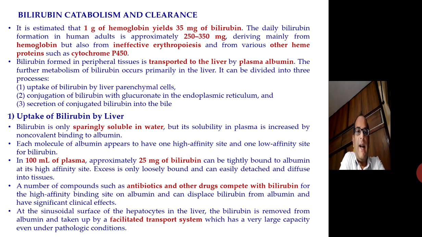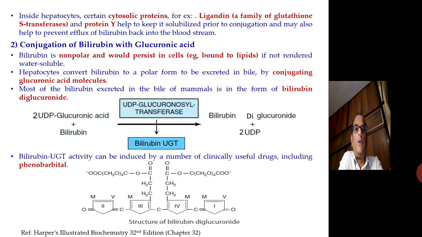A number of compounds such as antibiotics and other drugs compete with bilirubin for the high affinity binding site on albumin and can displace bilirubin from albumin and have significant clinical effects. At the sinusoidal surface of the hepatocytes in the liver, the bilirubin is removed from the albumin and taken up by a facilitated transport system, which has a very high capacity even under pathologic conditions. Inside the hepatocytes, certain cytosolic proteins like ligandin, which is a family of glutathione S-transferase, and protein Y help to keep it solubilized prior to conjugation and may also help to prevent the efflux of bilirubin back into the bloodstream.